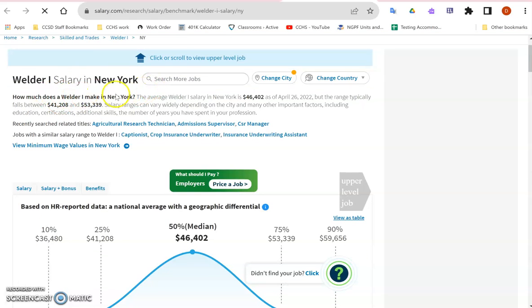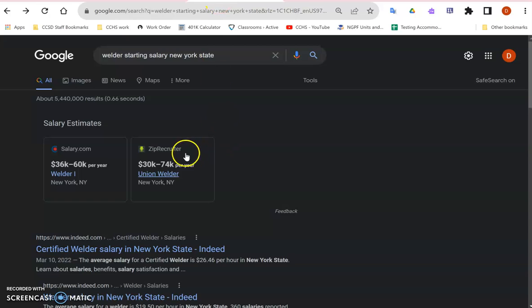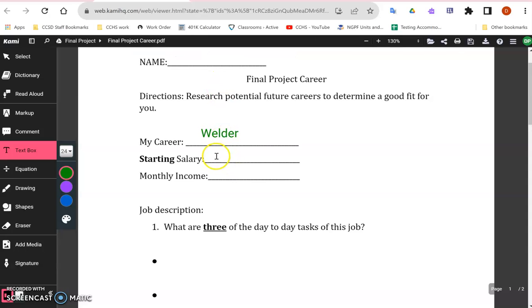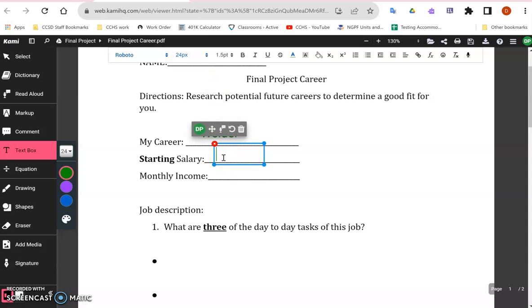So here it says in New York, the average salary is $46,402. Now that is average. We're looking for a starting salary. And it looks like the range is between these two numbers. So if I was just starting out, it would probably be the lower number. So my salary is going to be $41,208. So then I would go back to my project and I could write that in. $41,208.